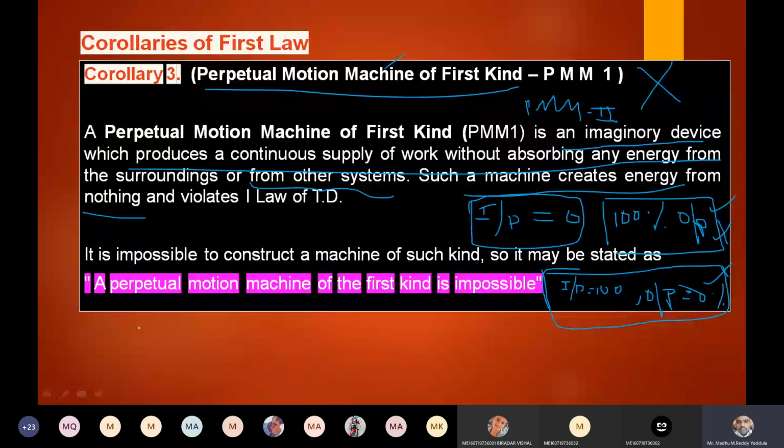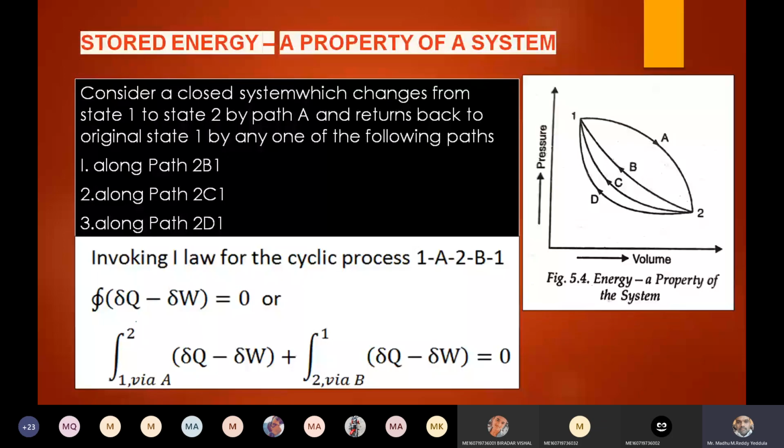Tell me. Okay, can I go ahead? Right. Now, next. We are saying that energy is a property of a system, right? So how do we say that energy is a property of a system?